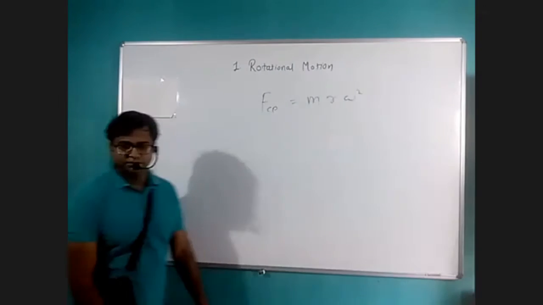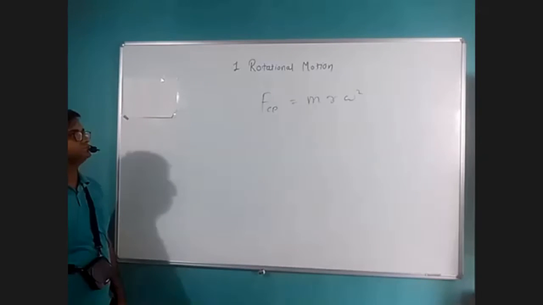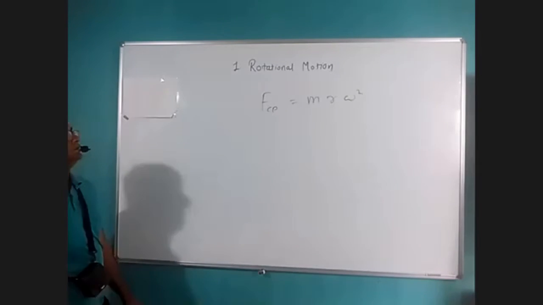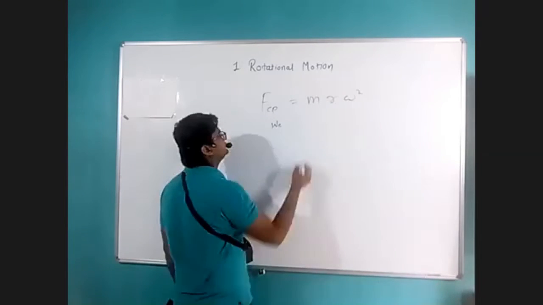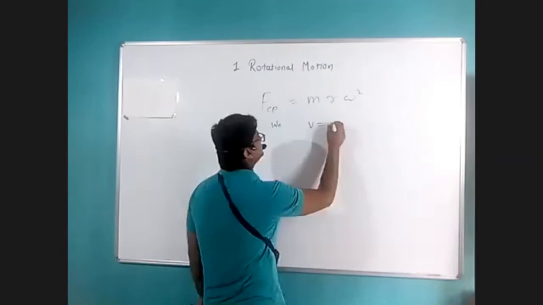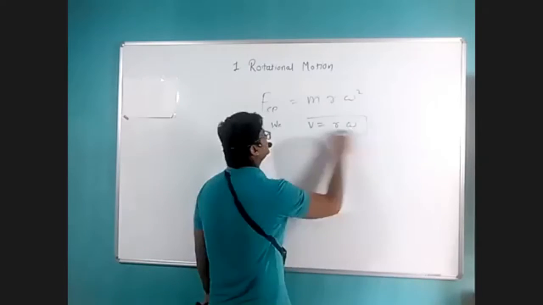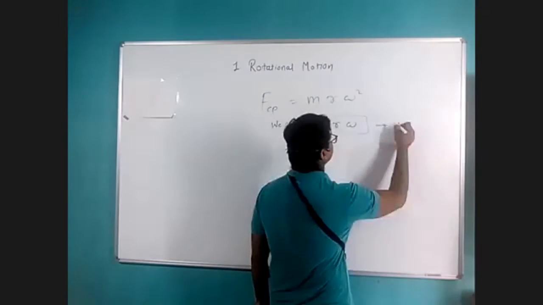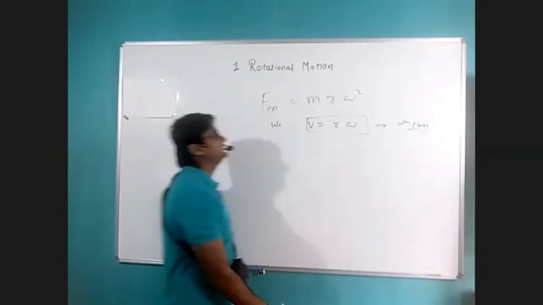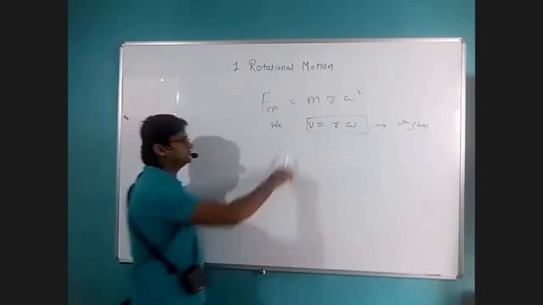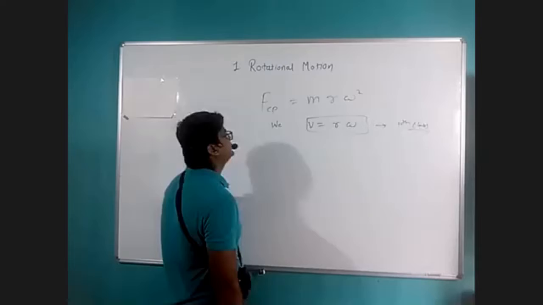Now we have the relation v equal to r omega. Again, the proof of this relation was in 11th class. You can check the 11th class videos if you want to know this proof in detail. So v equal to r omega.